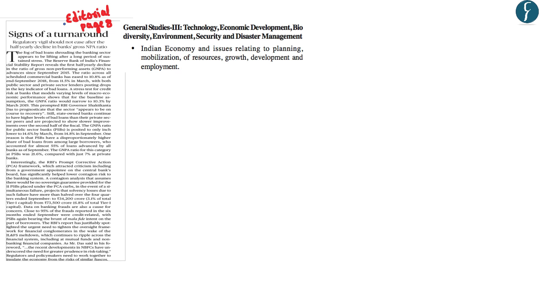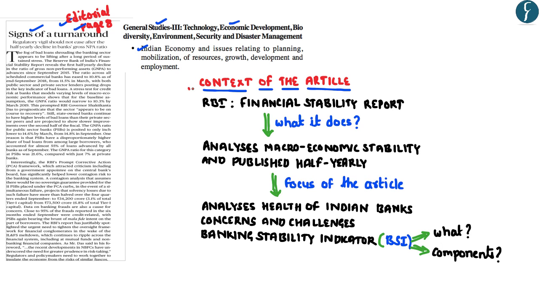Now this particular article appears as an editorial on page number 8. The title of the article is Signs of a Turnaround. This article is important from the perspective of GS Paper 3 Economy, under the subsection Indian Economy and Various Issues. It has appeared in the newspaper because the Reserve Bank of India has published a report known as the Financial Stability Report.